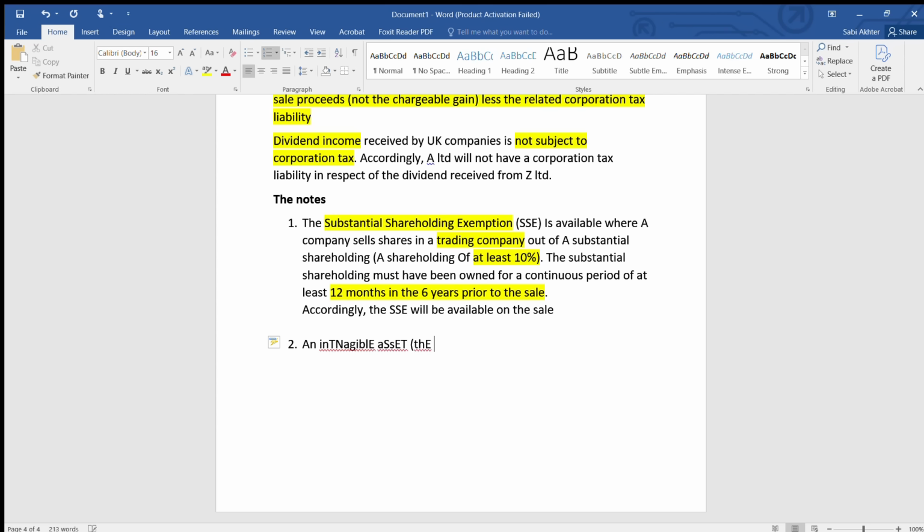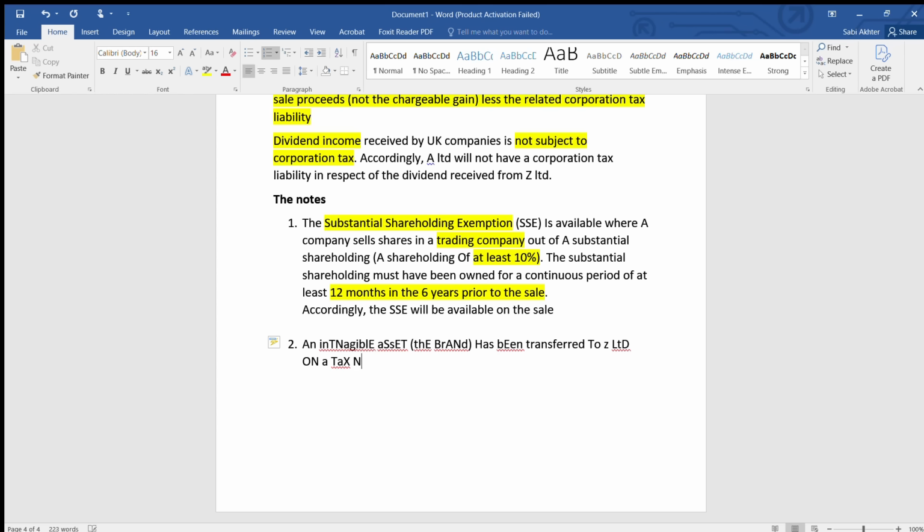So that you have to write, basically an intangible asset. What is the intangible asset here? The brand. So whenever something is of a particular nature, always mention that in your answer. If it's an intangible asset or investment asset or any type of asset, always mention. Okay, so this has been transferred to Z Limited on a tax neutral basis.